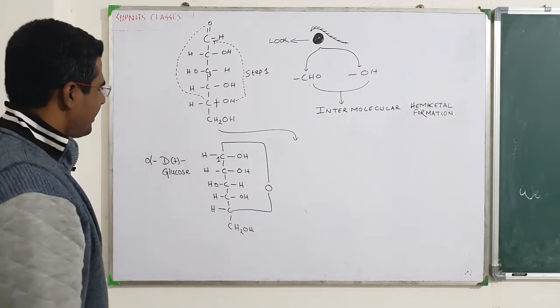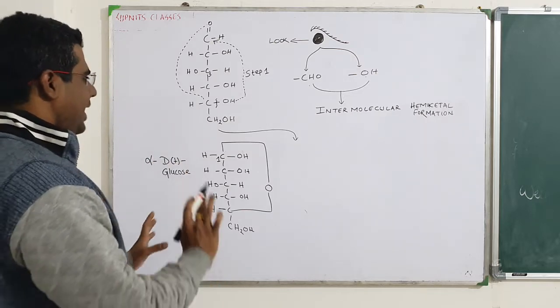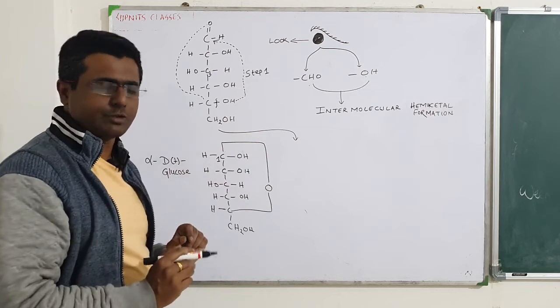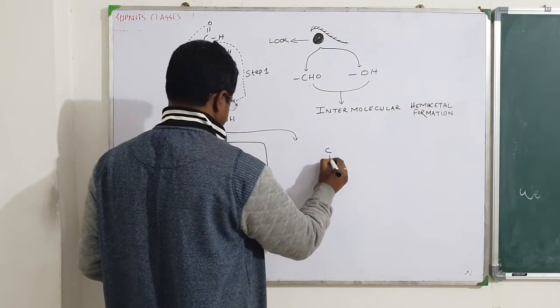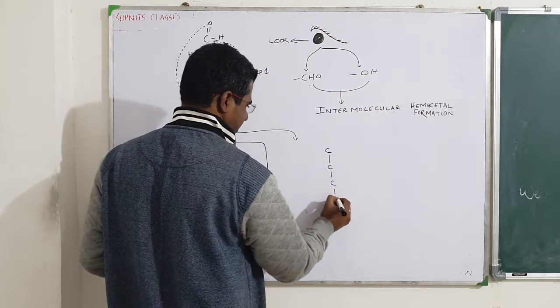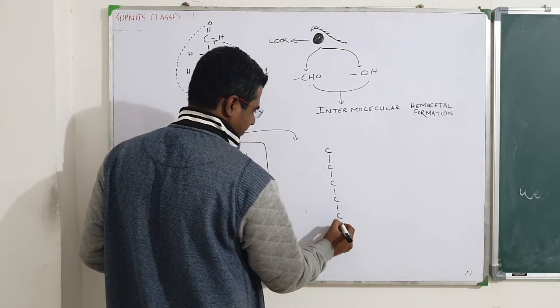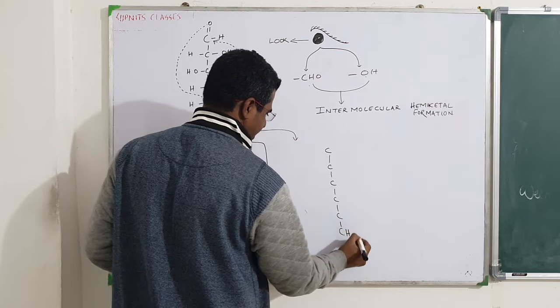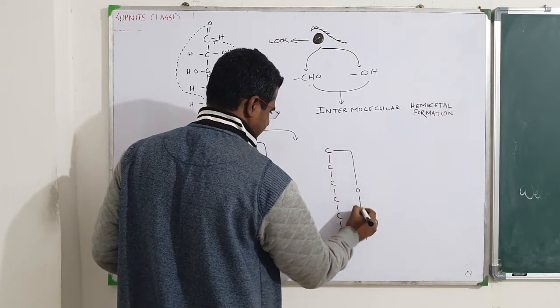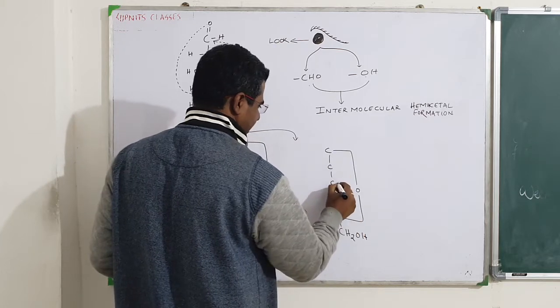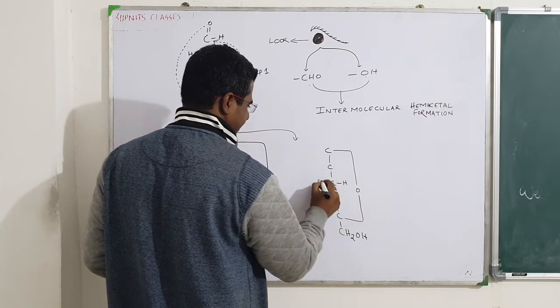Done. This can have another isomer, an optical isomer, that is this one. C, C, C, C, C, 3, 2, 5, CH2OH. This will be connected like this. At number 3 carbon it is separate.